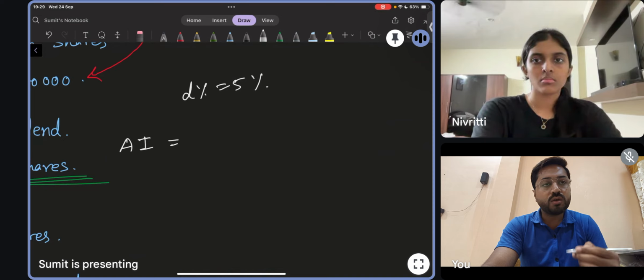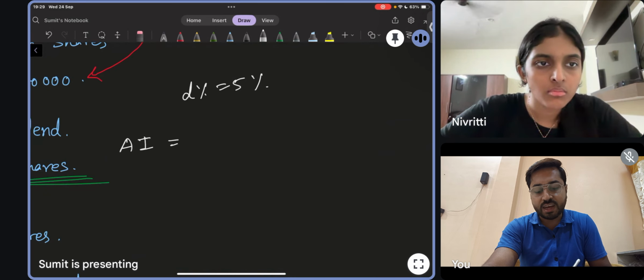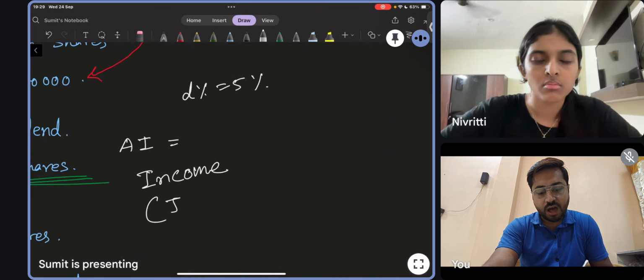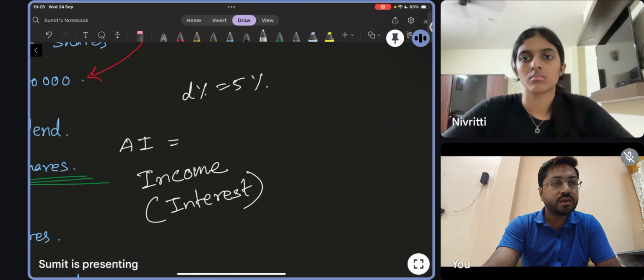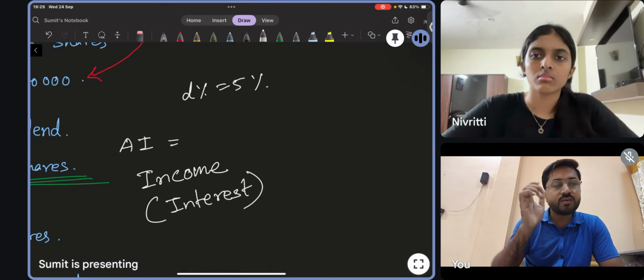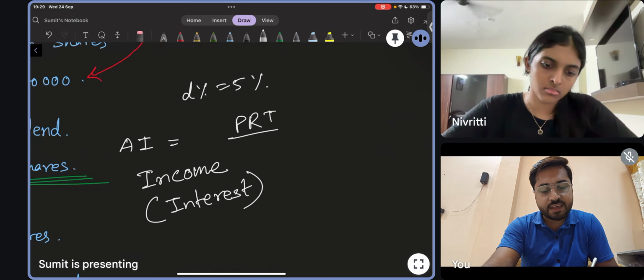So if you want to use the formula for AI, annual income, income means only interest, that is, extra money according to your investment. How much interest you are getting can be calculated as PRT by 100, as simple interest.